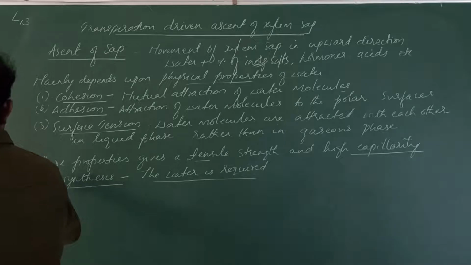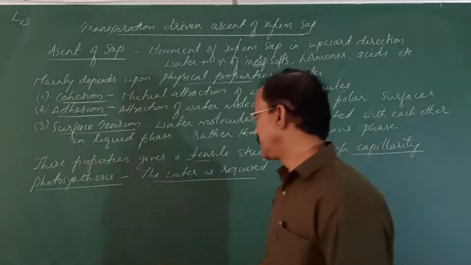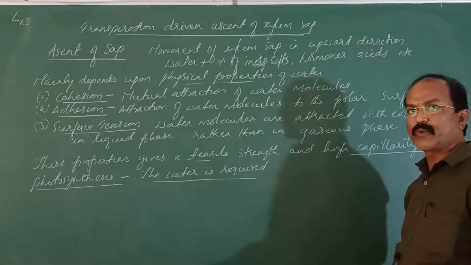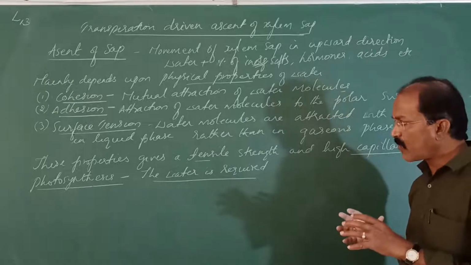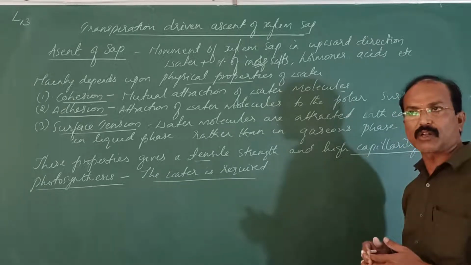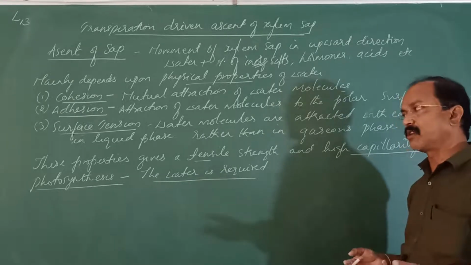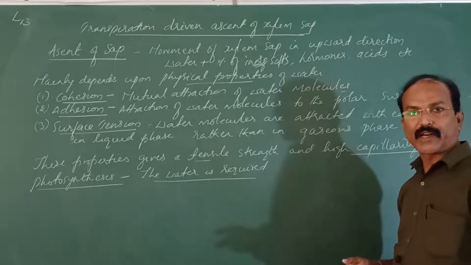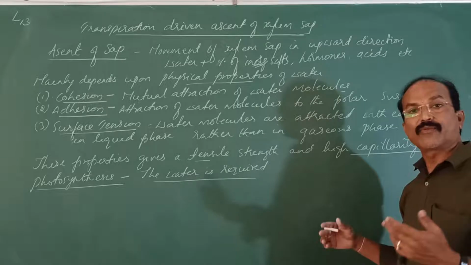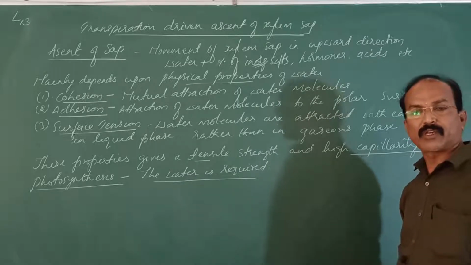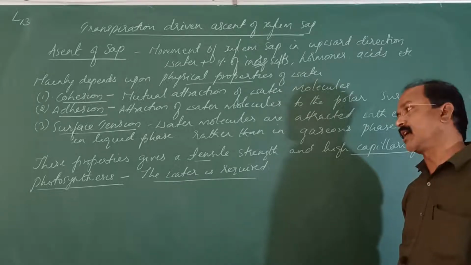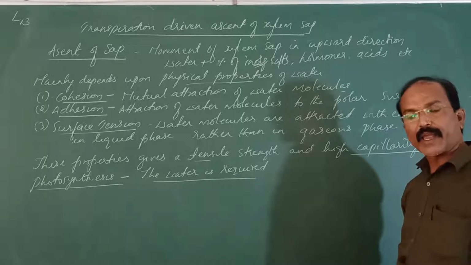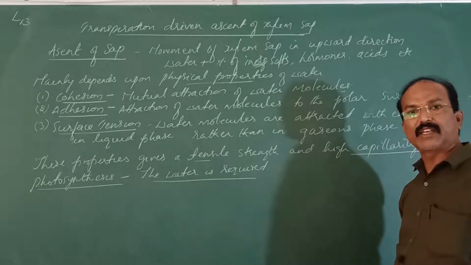So this photosynthesis requires water, no? That's why along with the water, many of the inorganic salts are also transported, mineral ions are also transported. These mineral ions are required for various metabolic activities. Even for photosynthesis, the mineral ions are required. So chlorine is required, manganese is required.